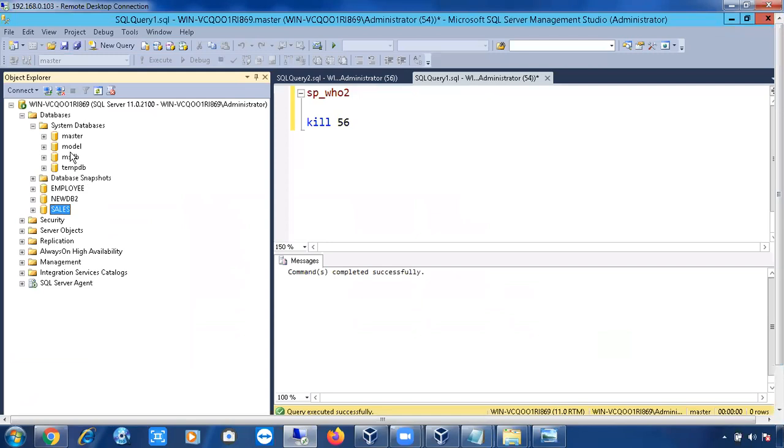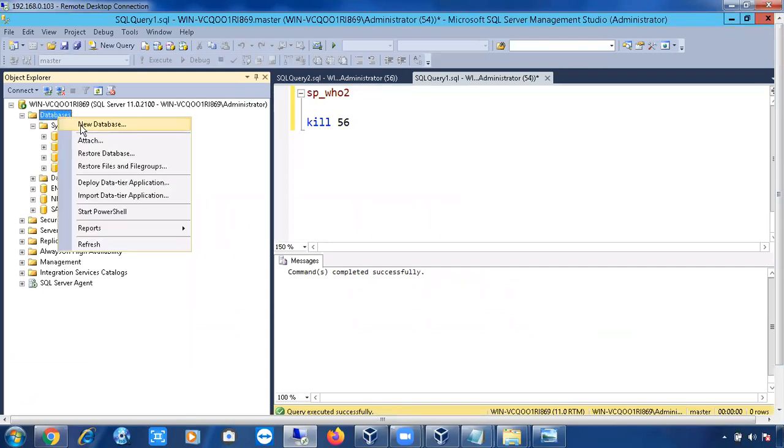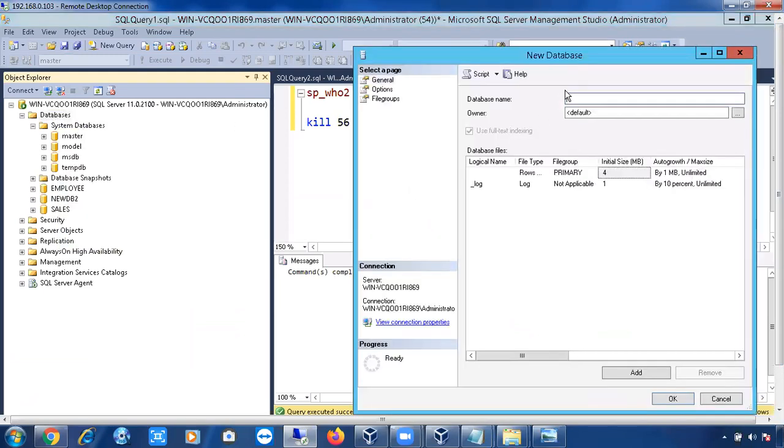Right. So let me do one thing. Database, new database. I'm just simply creating one. I'm just naming it fruits. Okay, this is my database name, right?